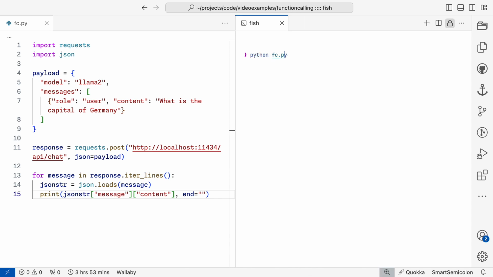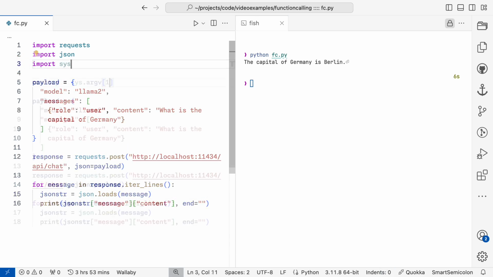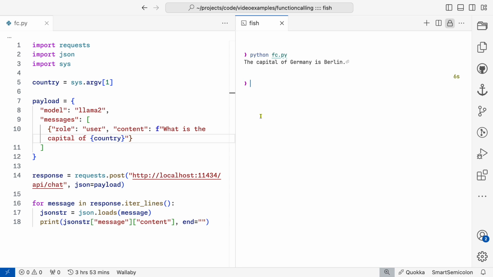Python fc.py, and we get something saying that the capital of Germany is Berlin. Awesome. Now let's make this a touch more dynamic by taking the country as a command line argument. I'll import sys and then set country to sys.argv[1]. Then change the content in the payload to be an f-string and include country in curly braces. Python fc.py France gets us Paris.